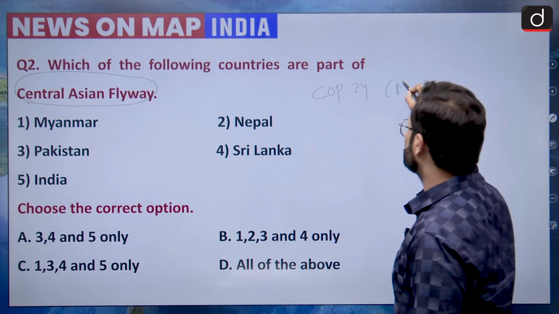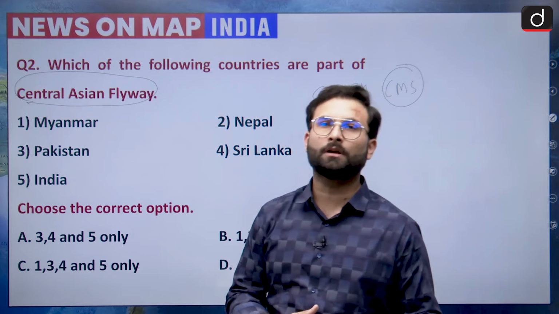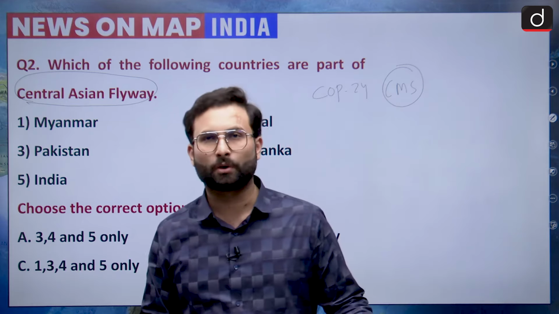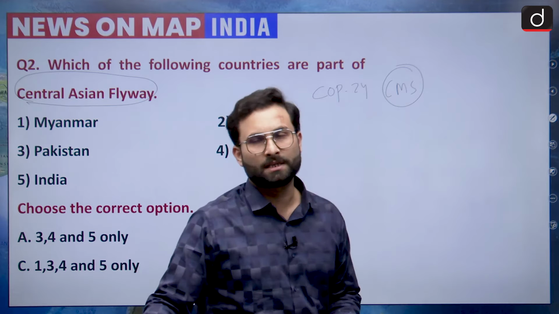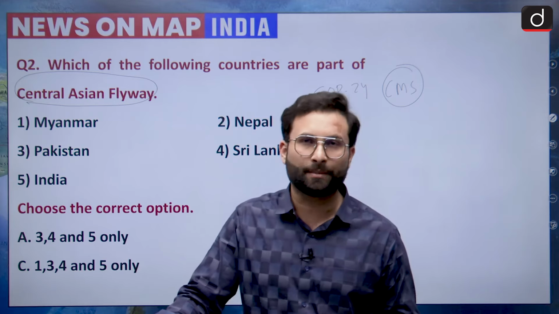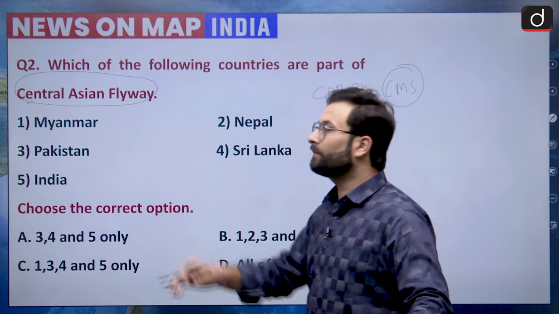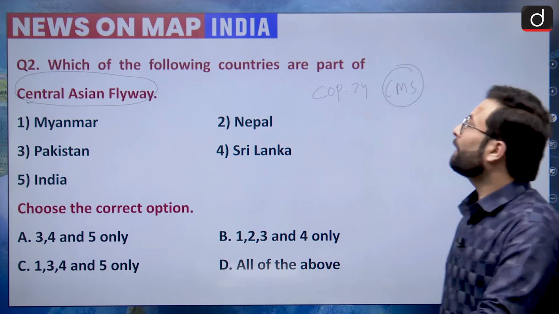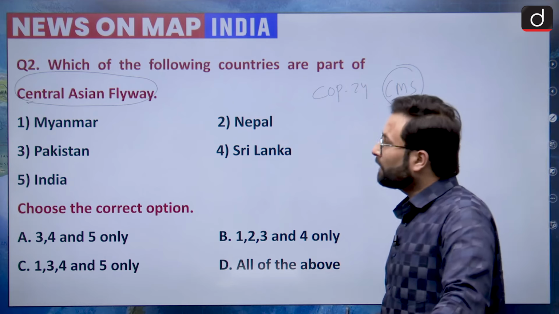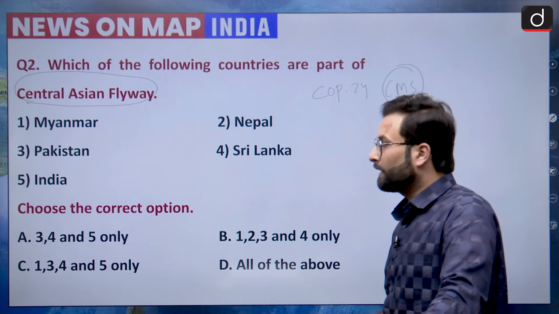COP24 of CMS has happened. CMS is related to the Convention on Migratory Species of wild animals, an international convention which has happened in Azerbaijan recently. COP24 of CMS happened in Azerbaijan, and that is why it was in news, and that is why we have taken this particular question. Which of the following countries are part of Central Asian Flyway? Myanmar, Nepal, Pakistan, Sri Lanka and India. Choose the correct options.